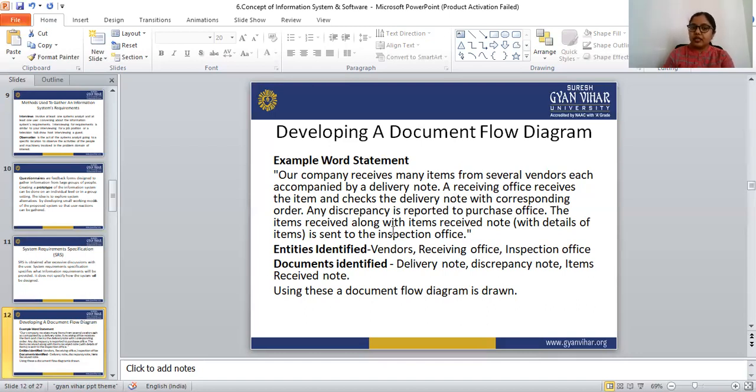In this statement, we have identified some entities and documents. The entities are vendors, receiving office, and inspection office, and the documents identified are delivery notes, discrepancy note, and item received notes. By using these identified entities and documents, we can draw a document flow diagram. So this is the method to develop a document flow diagram.